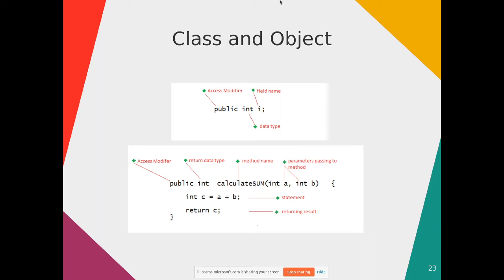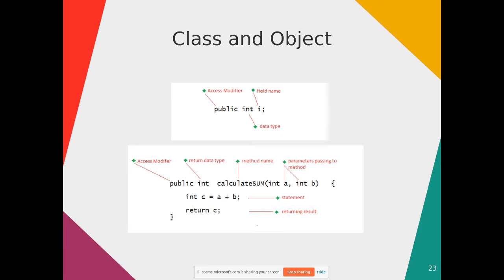First access modifier, then field name, then data type. Usually you don't bother about this access modifier now. There are two fields, data type and field name. So int or string or character or double float, these are the data types, and the field name. That name will hold the value for the data member. For the age I will take an integer value. For the name I will take a set of characters, that is a string.